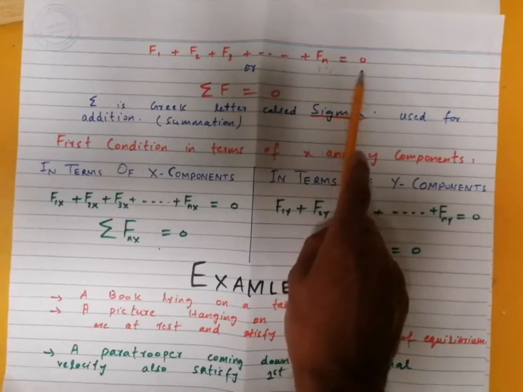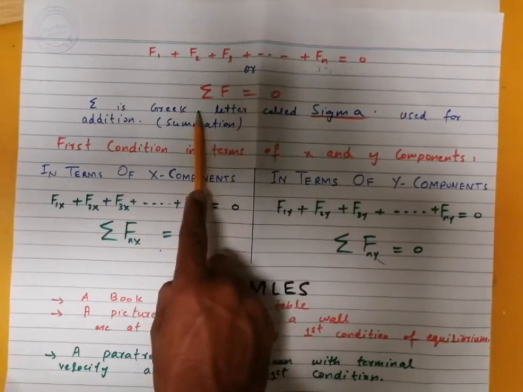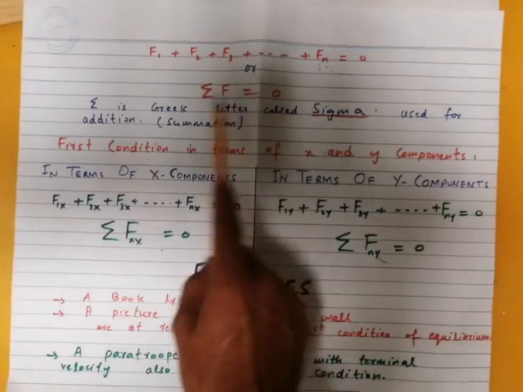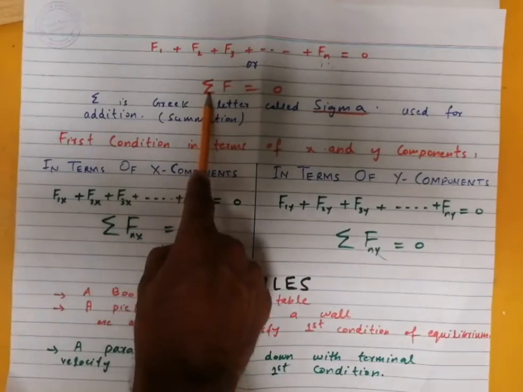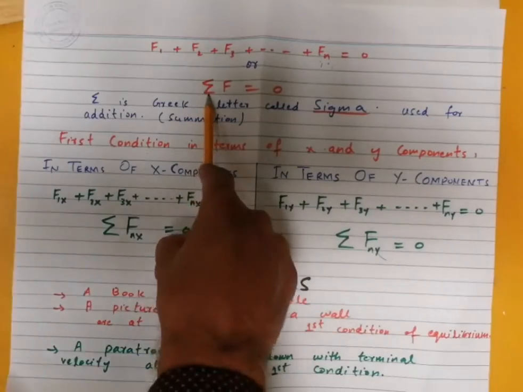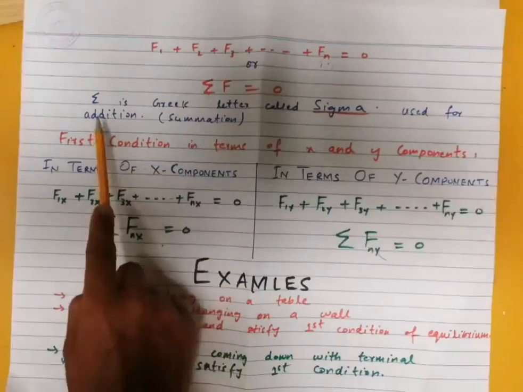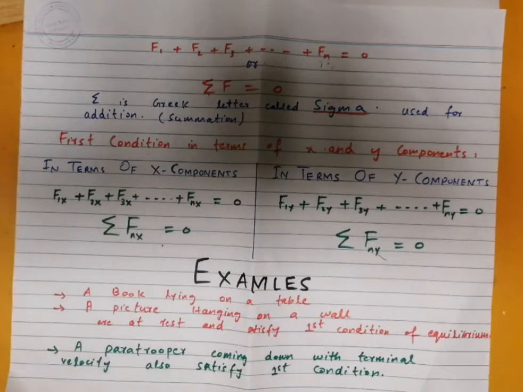then F1 plus F2 plus F3 up to Fn is equal to 0, or sigma F is equal to 0, where sigma is a Greek letter. This letter is called sigma, and it is used for addition or summation. So this is the first condition of equilibrium in general.